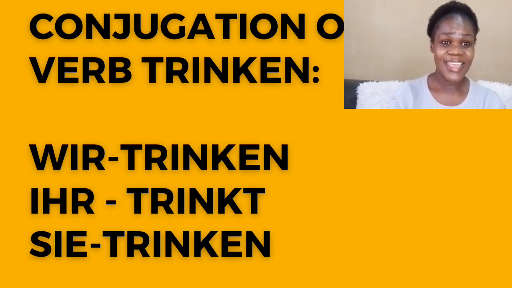Ihr, t. Then we have sie, they, and Sie, official you. You also add en. Sie for they and Sie for official you, plus wir, you add en. Wir trinken Wasser. Sie, they trinken Wasser.